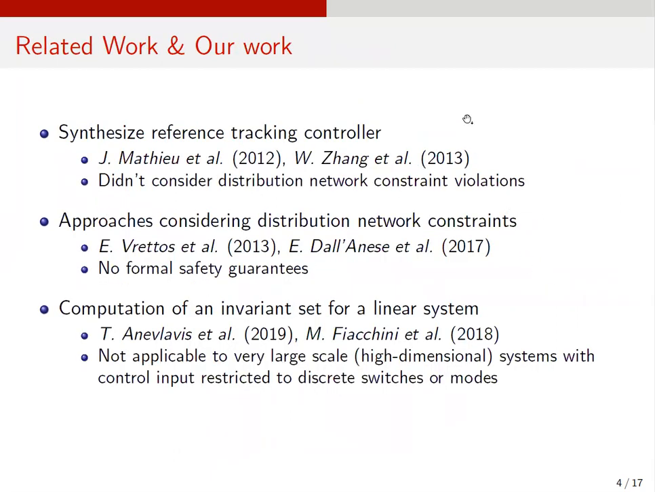Before we get into the details, we introduce a list of related work. There are some good work which developed a controller for thermostatically controlled loads to provide service to the grid. However, they either didn't consider the safety constraints on distribution network or didn't have formal safety guarantee in their algorithms. And there are also some work which propose ways to compute an invariant set for a linear system. However, these approaches cannot be used for high-dimensional system because of their computational complexity. In contrast, our work proposes a scalable invariant set construction method applicable to a large-scale system and a safety guaranteed control algorithm.